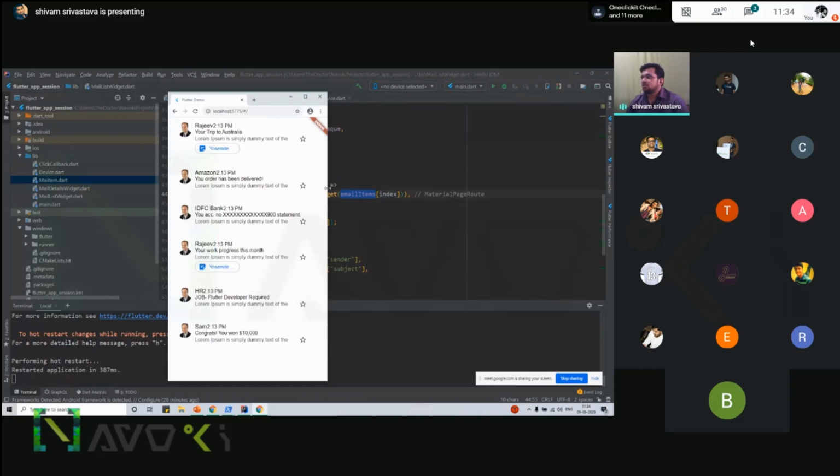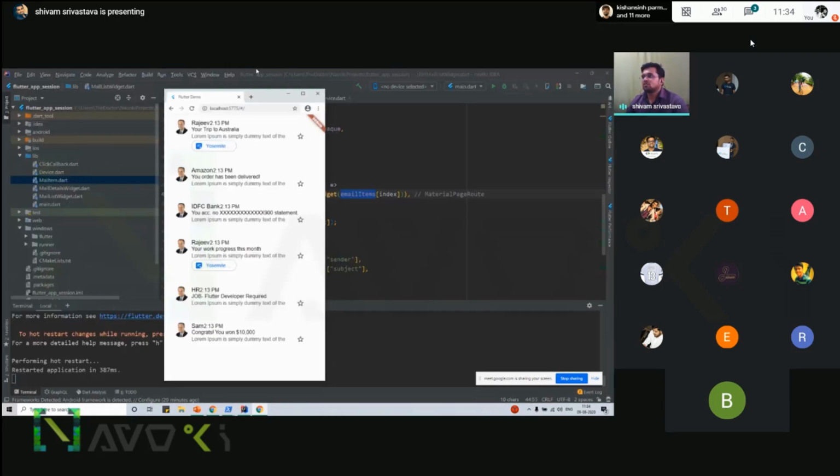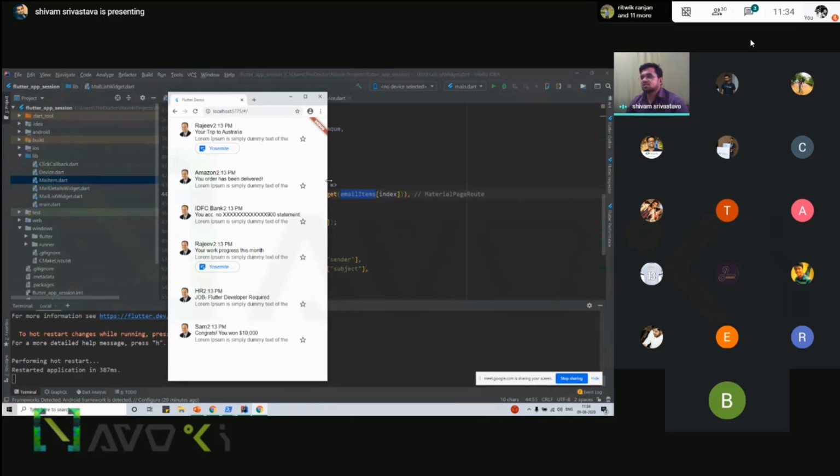So if we are working on a web and desktop application and we want to maximize this, as you can see, there is a lot of blank space here and it's not looking good. So we need to optimize and make it responsive, so that we have a desktop application and a mobile application that covers all the space that is required here.